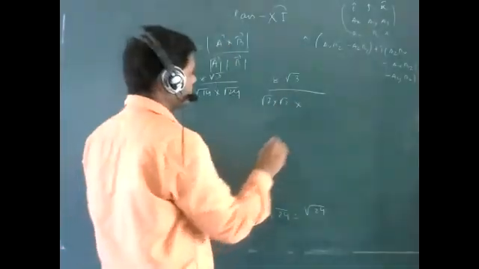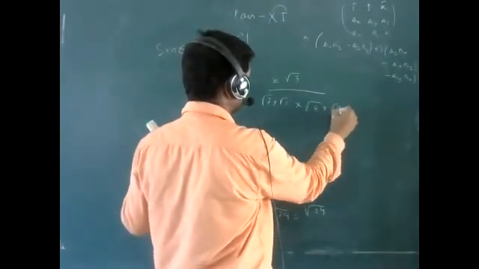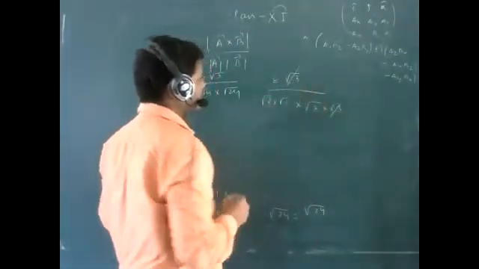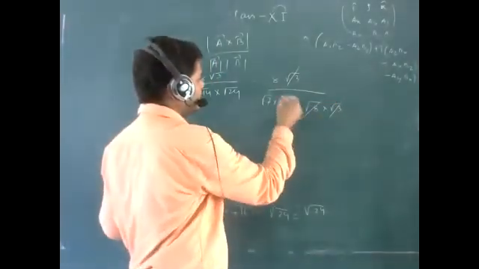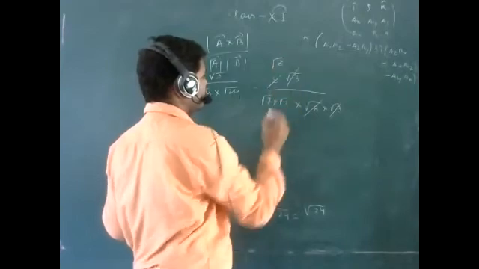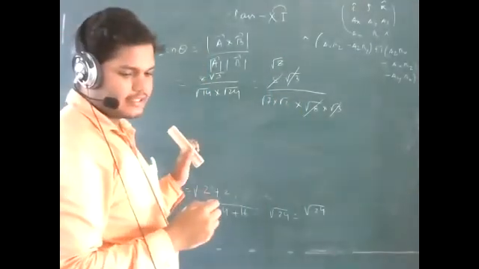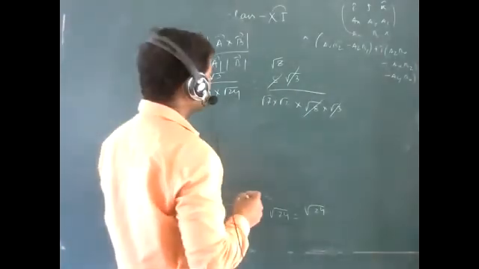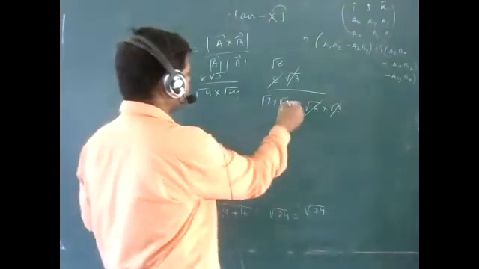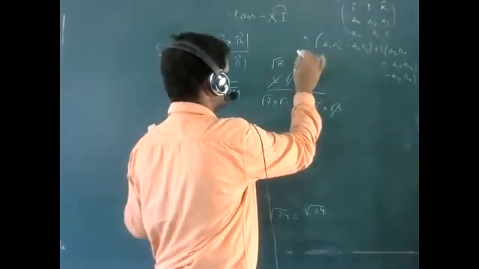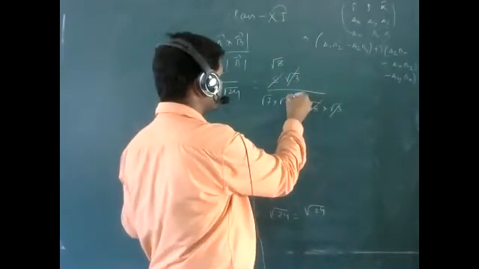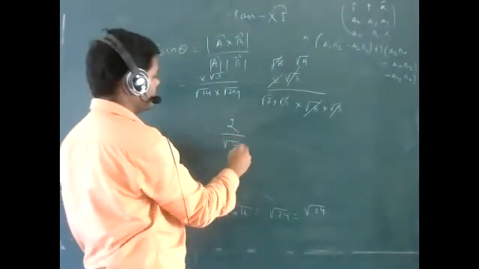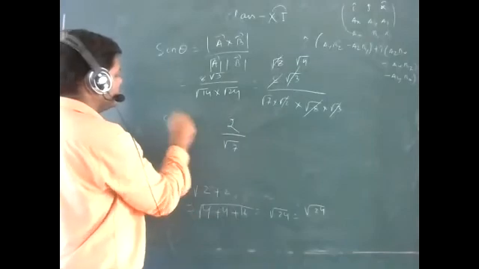And root 24 you can also write as root 8 into root 3. Yes or no? So root 3 can be cancelled. Then root 8 is remaining. Root 8 you can also write as root 4 into root 2, so root 2 can be cancelled. What is remaining? Root 4, and its value is 2. That means 2 by root 7, that will be the value of sine theta.